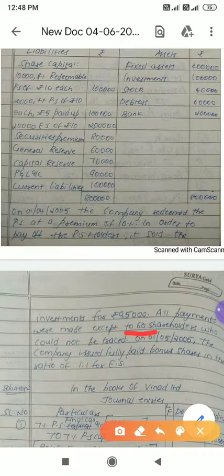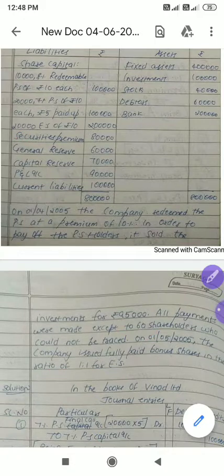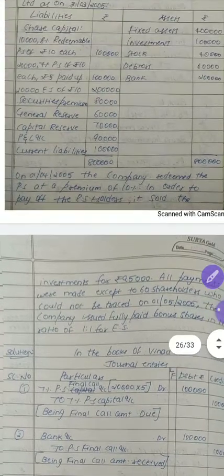We will discuss. The company issued fully paid bonus shares in the ratio of 1:1 to equity shareholders. Look here, the company is also issuing bonus shares in the ratio of 1:1. How many shares do we have? 20,000 shares we have. For 20,000 shares, for every 1 share, equity shares, they are giving 1 extra bonus share. We will discuss one by one.